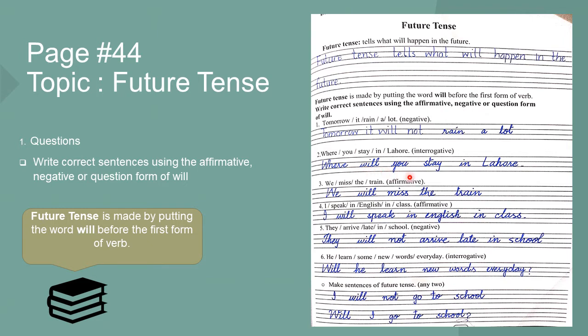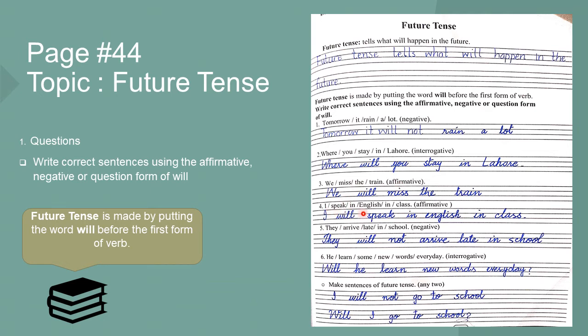Where will you stay in Lahore? Ended with a question mark. We miss the train. Affirmative sentence. We will miss the train. We have placed will with the first form of verb to make it an affirmative sentence.